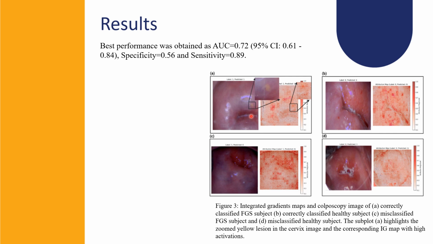As we can see in figure A, the yellow patch is visible in the colposcopy image of the FGS subject. The corresponding pixels in the IG map show high activation in the area of the lesion region, indicating that the FGS attributes are being captured by the model.